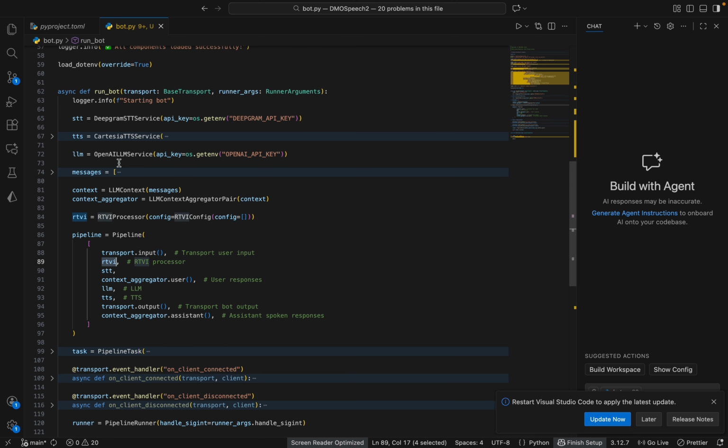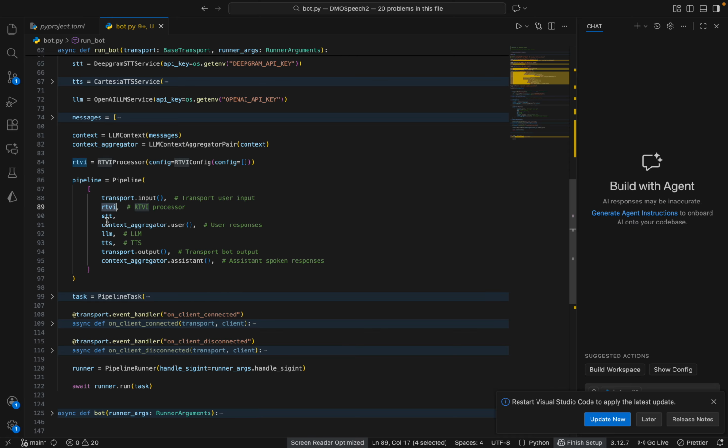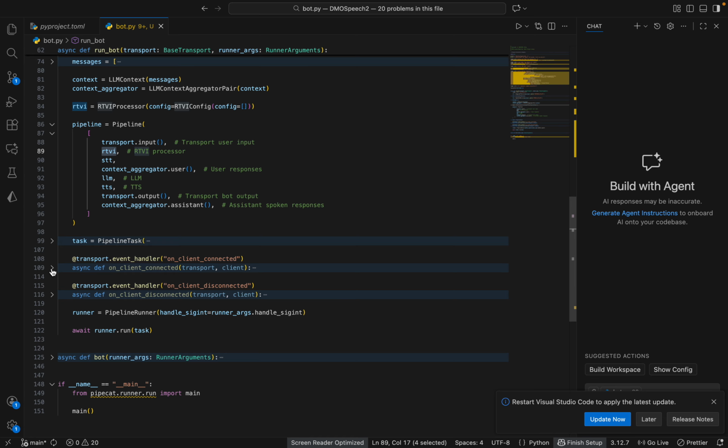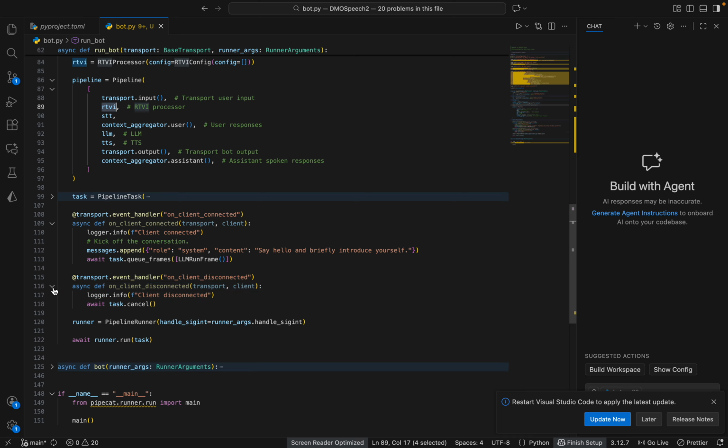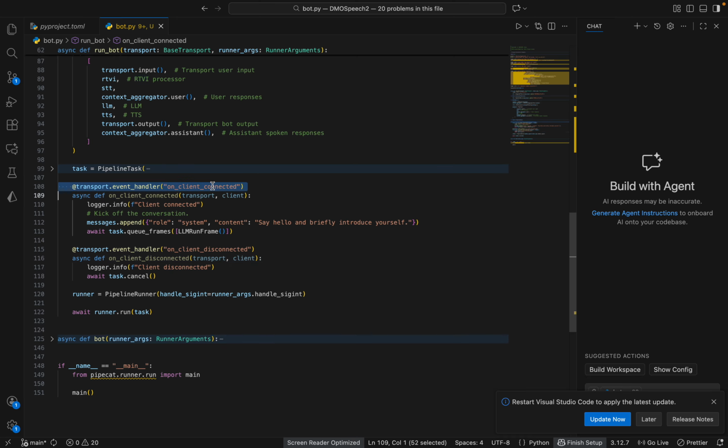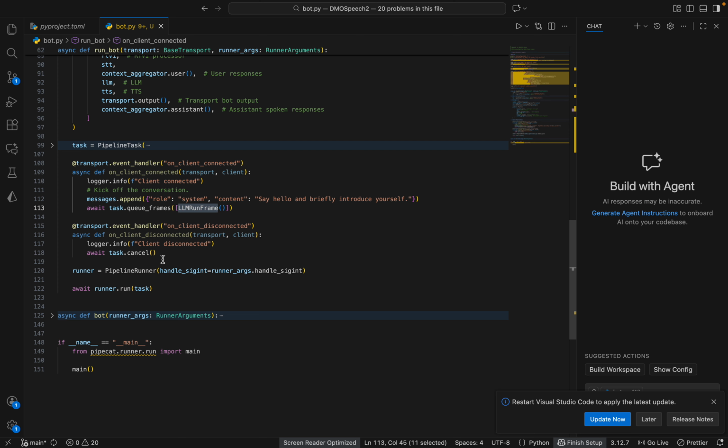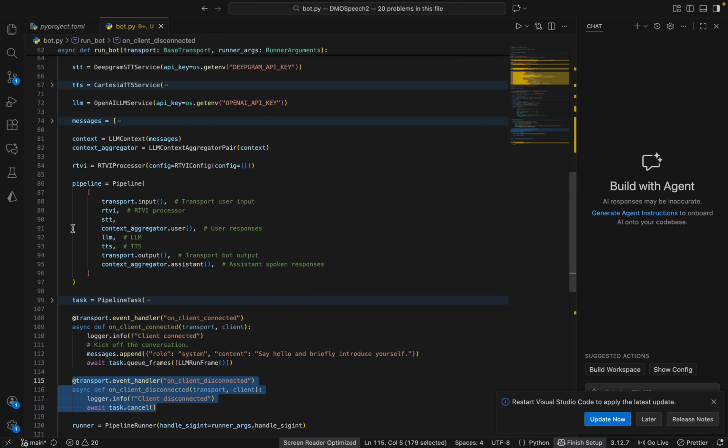The transport that we have sent at the top is used in the pipeline, and also on client connected and on client disconnected, we are making sure that whatever we want to run happens. For example, when the client is connected, we want to send the LLM a message, like you can say hello and introduce yourself. So we send that information and then send the LLM run frame event. And when the client is disconnected, we are just canceling that pipeline task.